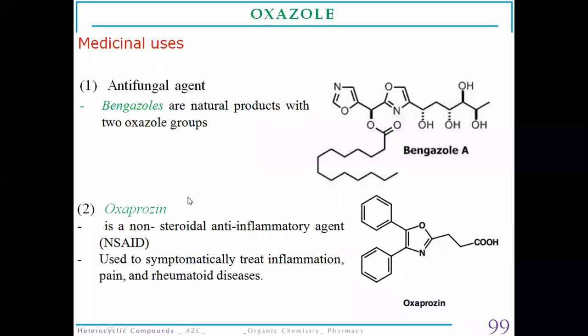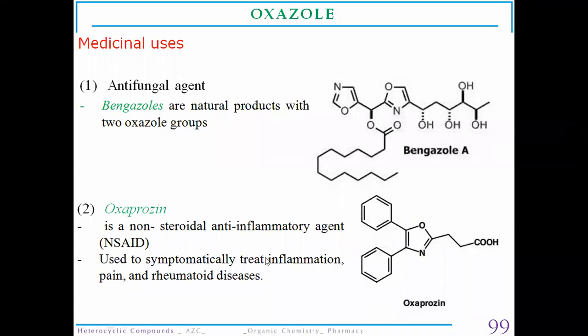Then the next one is oxaprozine. It is also a drug, used as a non-steroidal anti-inflammatory drug, that is an NSAID, used for the treatment of inflammation and rheumatoid arthritis. So these are the applications of oxazole molecules.